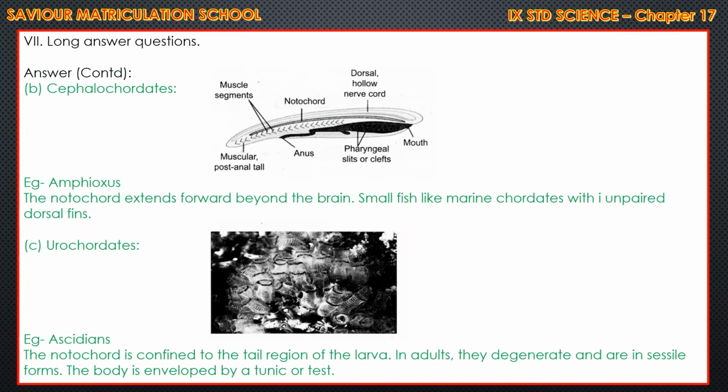Then Cephalochordata, example Amphioxus. The notochord extends forward beyond the brain. Small fish-like marine chordates with unpaired dorsal fins. Urochordata, that is Ascidians. The notochord is confined to the tail region of the larva. In adult, they degenerate and are in sessile forms. The body is enveloped by a tunic or test.